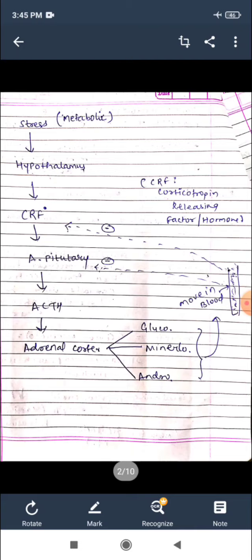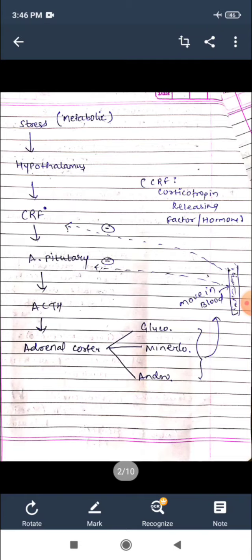When it activates the CRF, at that time the pituitary gland collects the signals from the hypothalamus and it secretes the ACTH, adrenocorticotropic hormone.